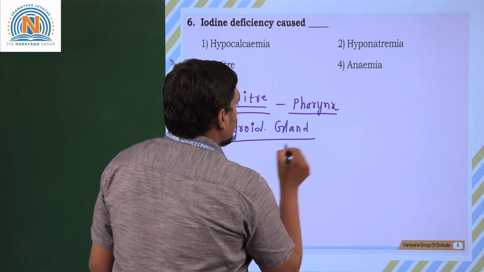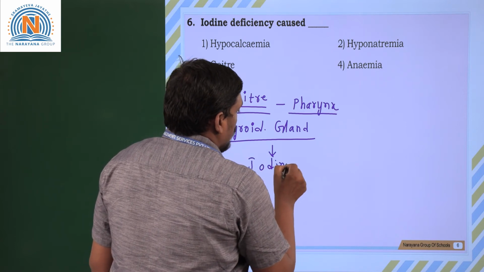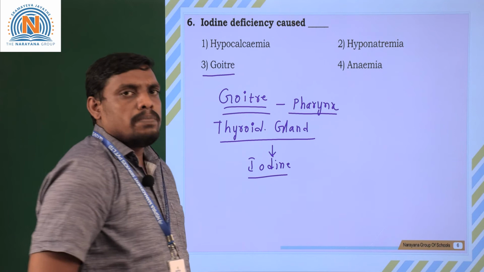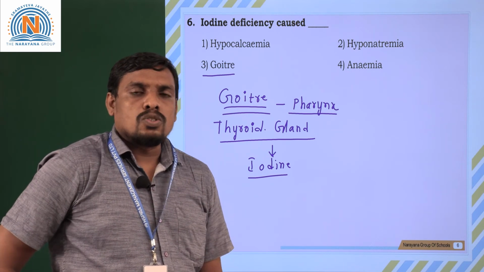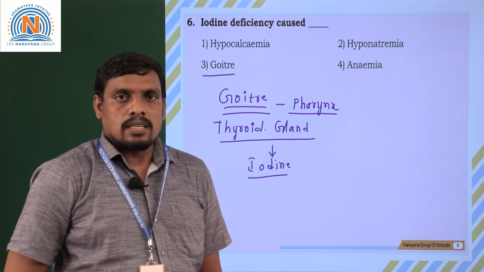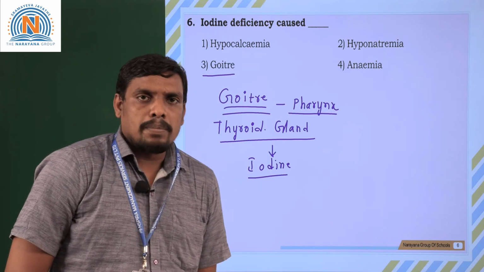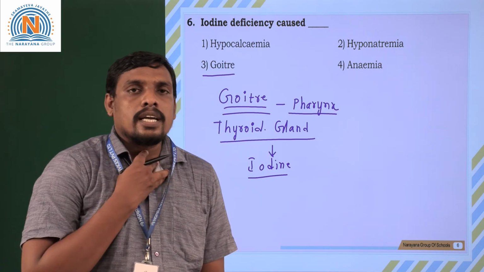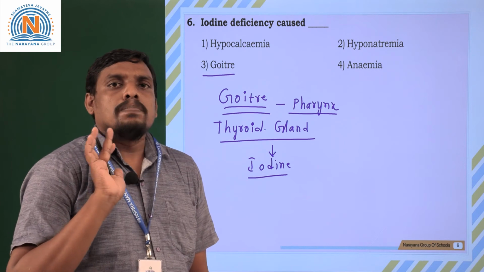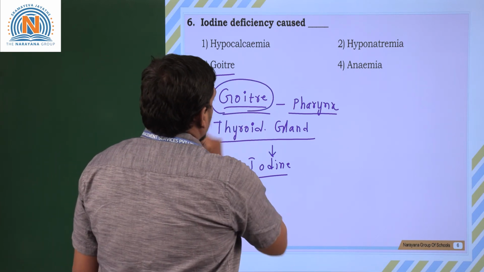If the thyroid gland is not receiving a sufficient amount of iodine, what will happen? Its growth will be reduced, or its growth may not be under the control of the brain. So due to lack of iodine, the thyroid gland located in the neck region or pharynx simply swells and causes a disease called goiter.